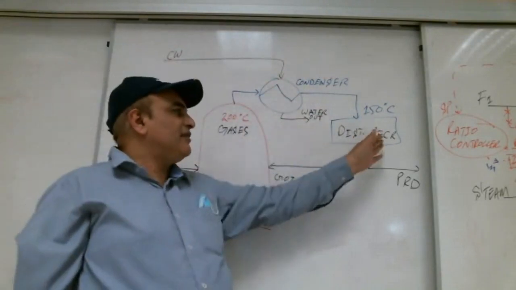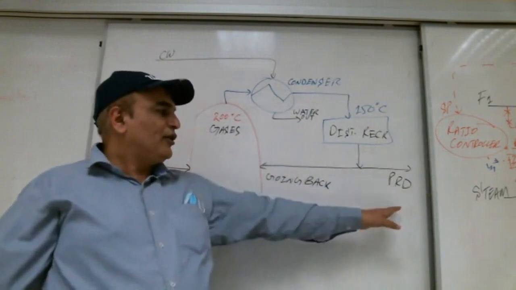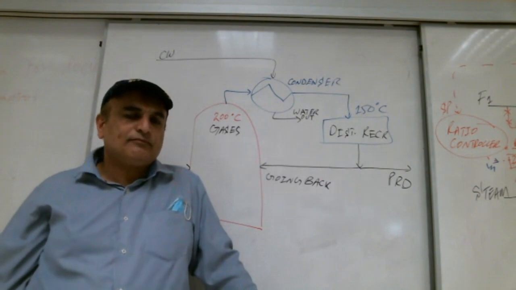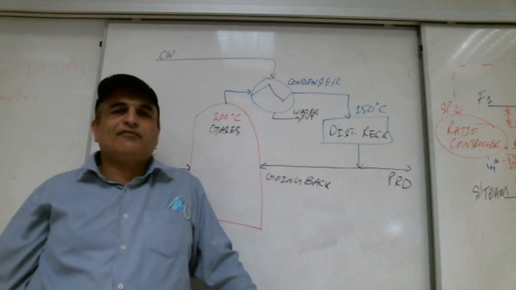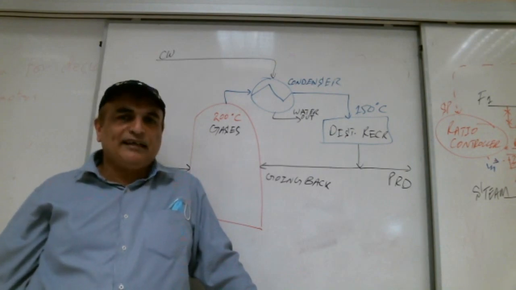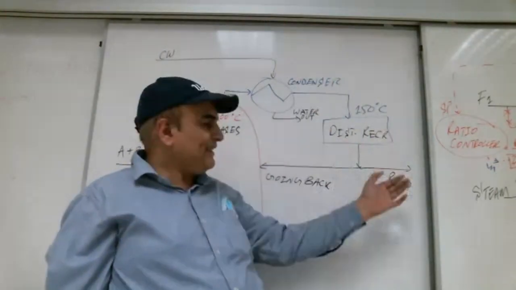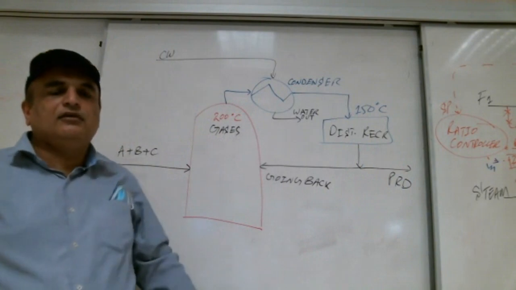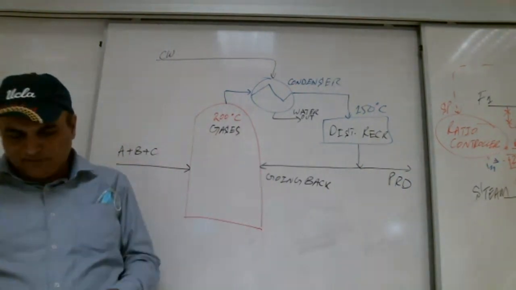So here the distillate receiver is there. Now if it is the required product, it will go out. Required product means what? We need C. How much do we need C? 0.8, very good. We need 0.8. If C is 0.8, go out. If C is not 0.8, come back here. So how many things do we need to take care of?